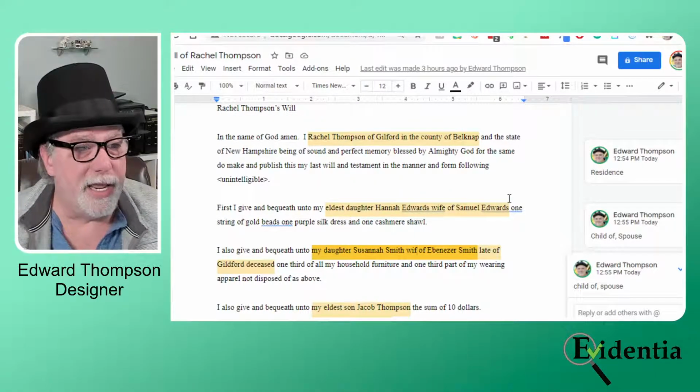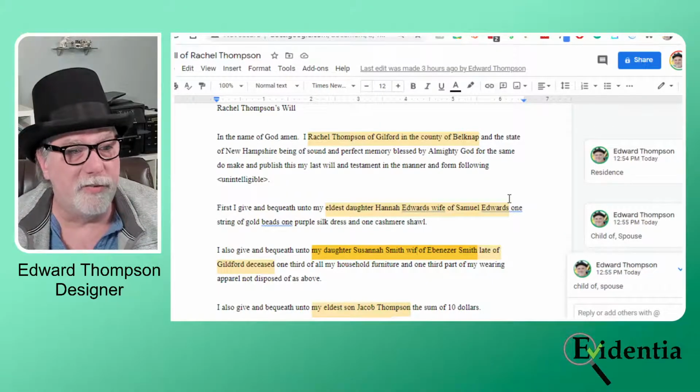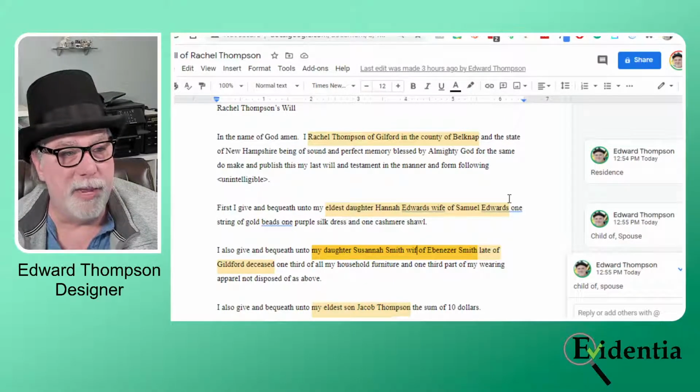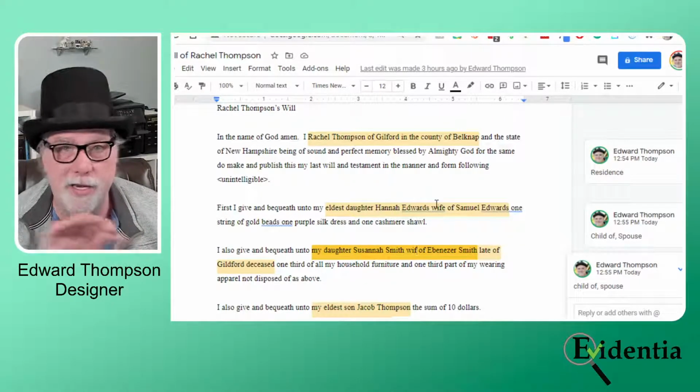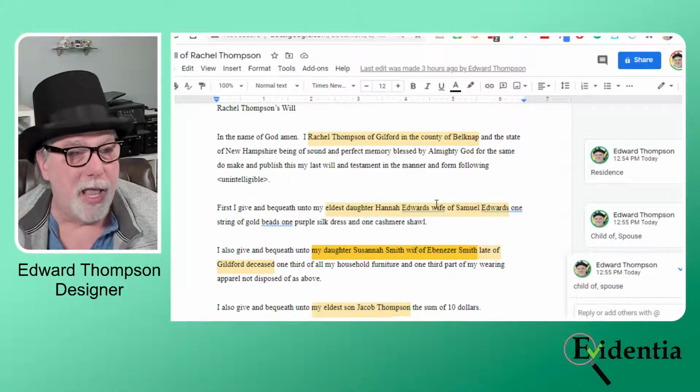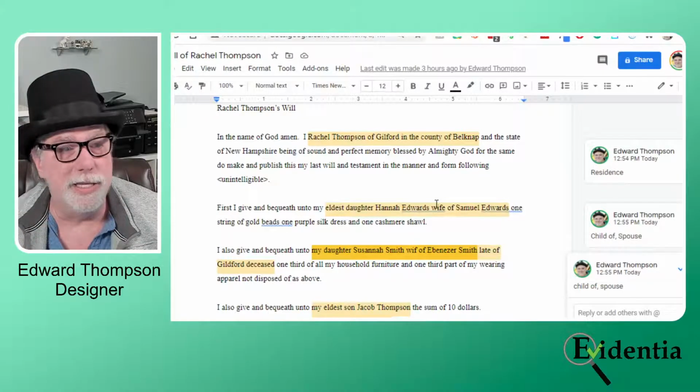In the name of God, amen. I, Rachel Thompson of Guilford in the county of Belknap and the state of New Hampshire, being of sound and perfect memory, blessed by Almighty God for the same, do make and publish this my last will and testament in the manner and form following. And then there was some unintelligible stuff that I couldn't make out after that. I think it was legalese.